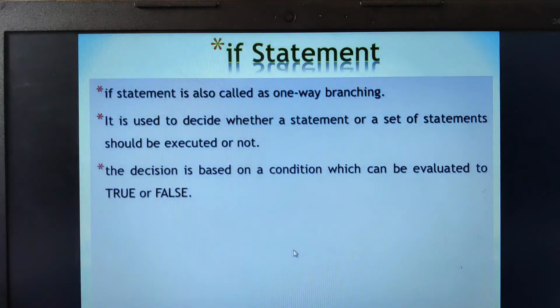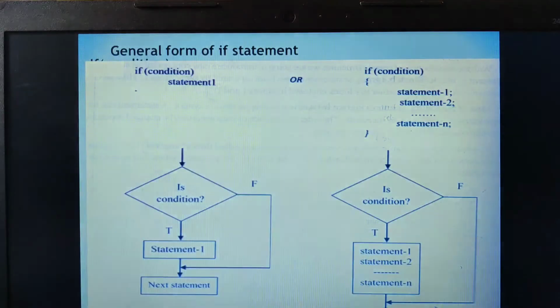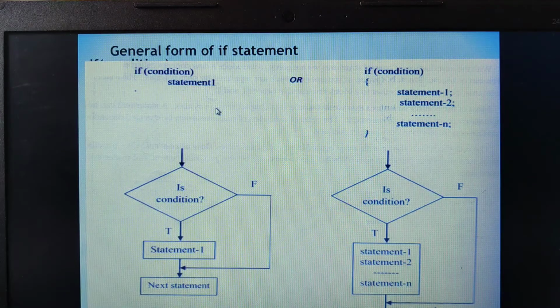Then moving on to the if statement. Already we have seen that the if statement is called a one-way branching statement. Before starting with the if statement, children, I just wanted to mention a question: how many types of control structures are there? They may also ask how many types of control statements are there, and to name them.